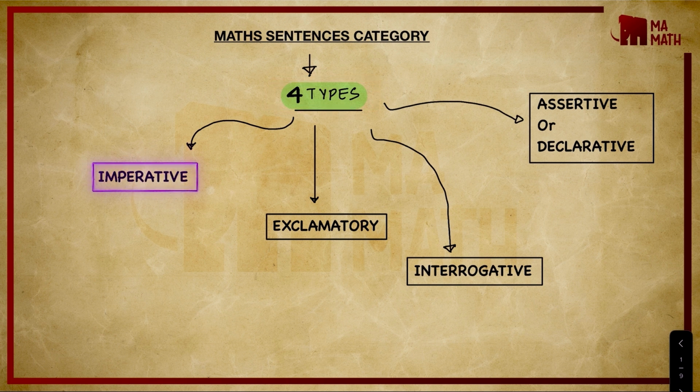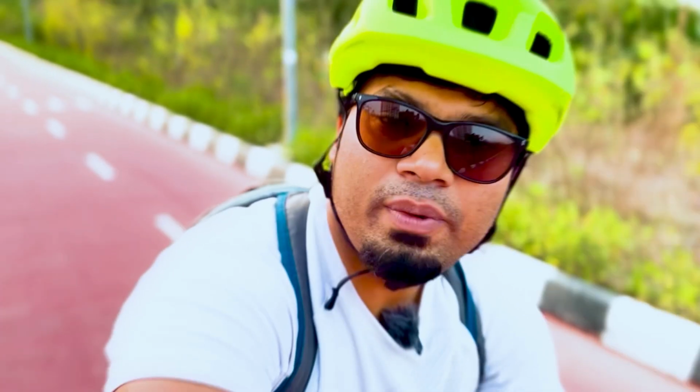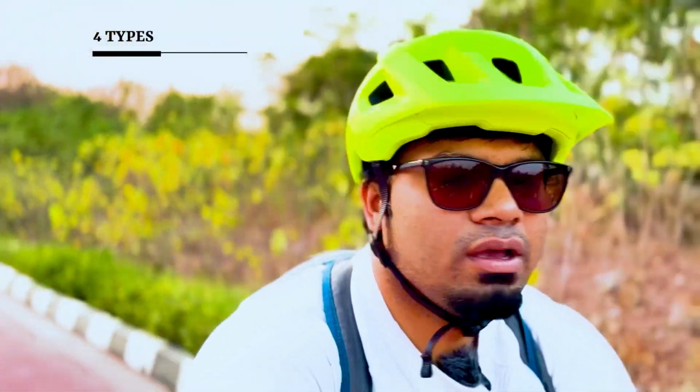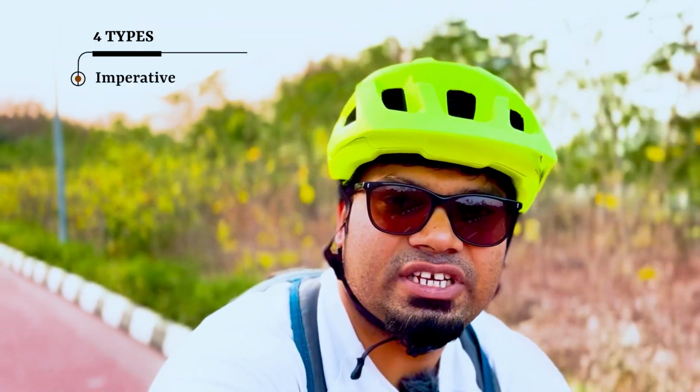Type 1 is imperative. Type 2 is exclamatory. Type 3 is interrogative. And type 4 is assertive or declarative type of sentences. So for maths, we divide sentences into four categories. The first category we'll talk about is called imperative sentences.